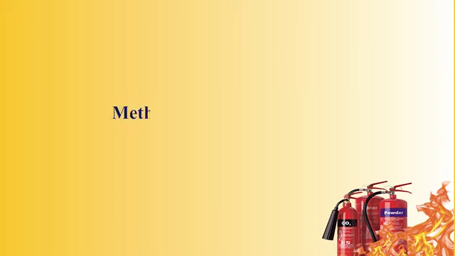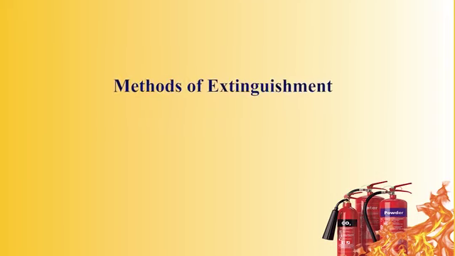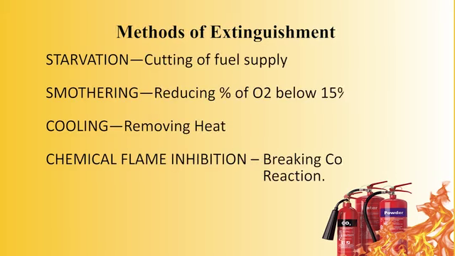The methods of extinguishment. The extinguishing procedures can also be categorized into 4 methods. One is starvation. What is starvation? Cutting off the fuel supply. If I can cut off the supply of fuel, that is the combustible material, then fire may be extinguished.